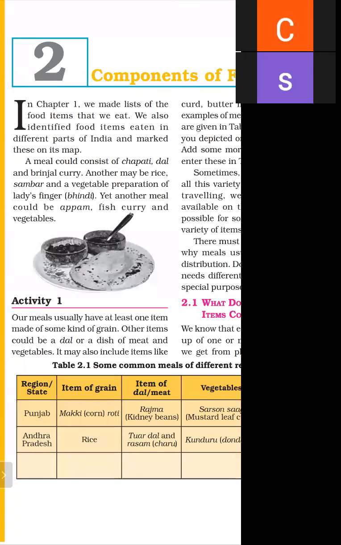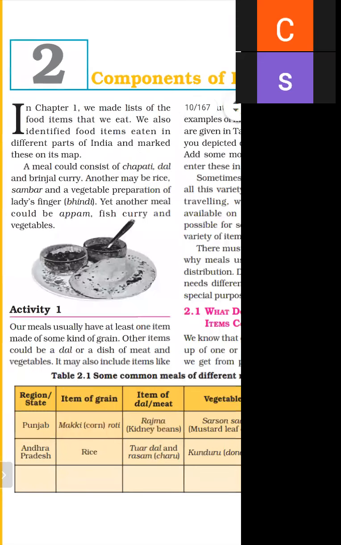We eat, we also identified food items eaten in different parts of India and marked this on its map. As we studied in chapter 1 about the food and why we need food, we have selected some food items eaten in different parts of India and located them on the map.